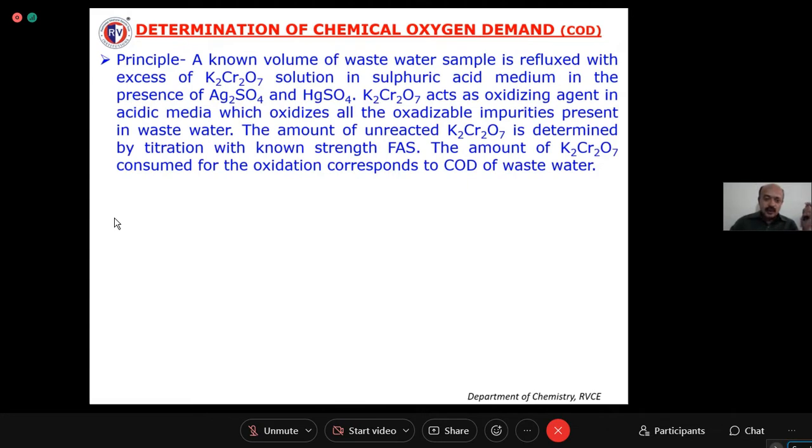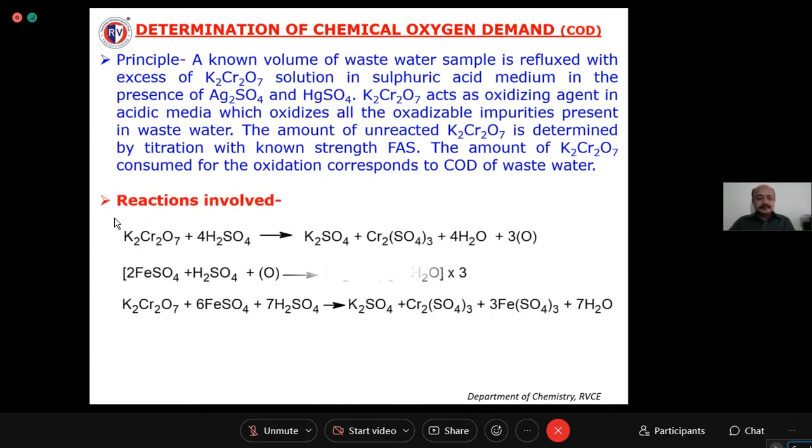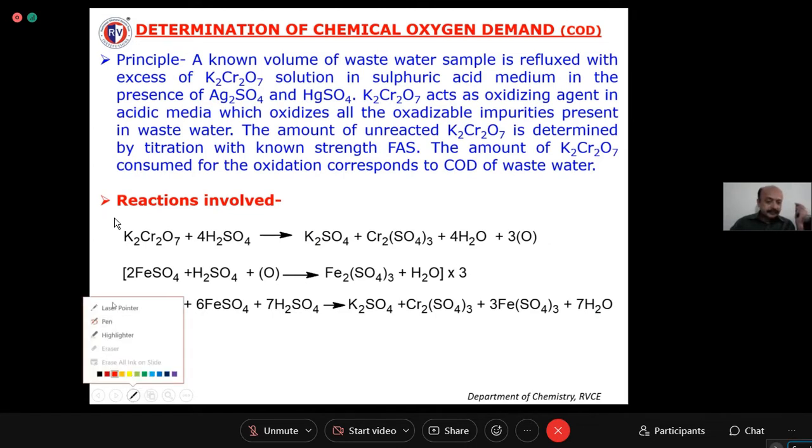Okay. Now, what are the reactions involved here? You know that potassium dichromate acts as an oxidizing agent in presence of sulfuric acid medium. We have added sulfuric acid. It forms potassium sulfate, chromic sulfate, water and nascent oxygen atoms.